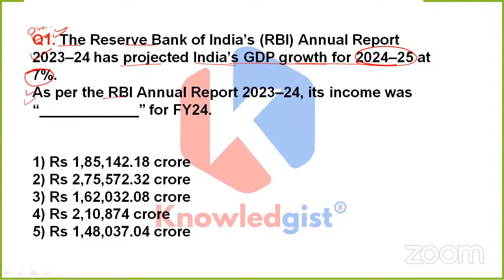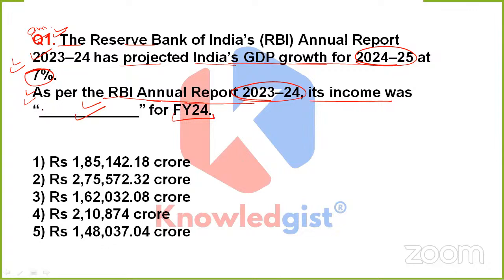It is asking, as per RBI's annual report 2023-24, what was its income for financial year 24? See, previously we came to know that 7% was India's GDP growth for financial year 25. Now they are asking, if you go through this particular RBI annual report of 2023-24, what was the income for financial year 24?